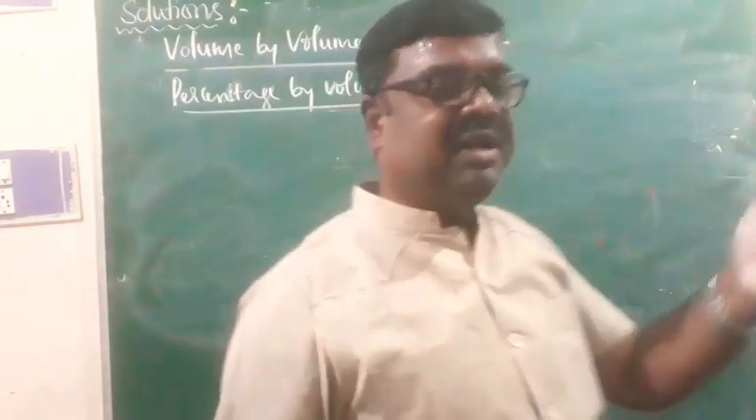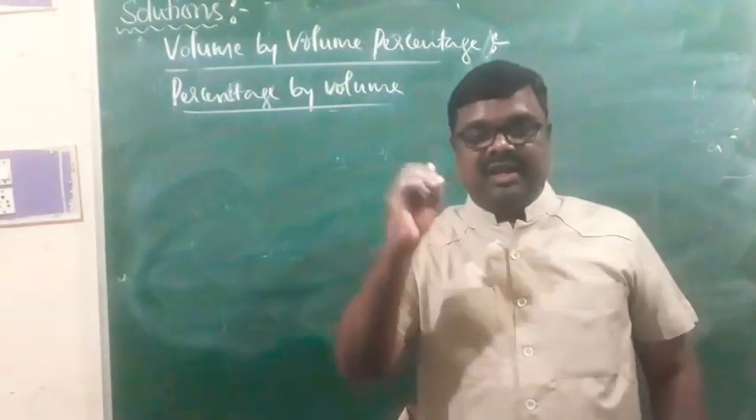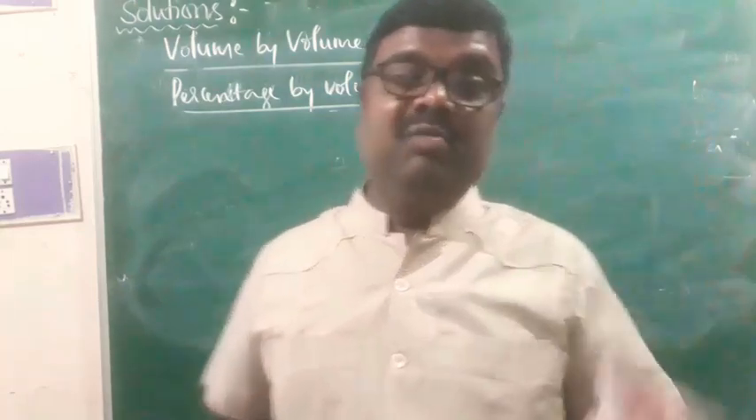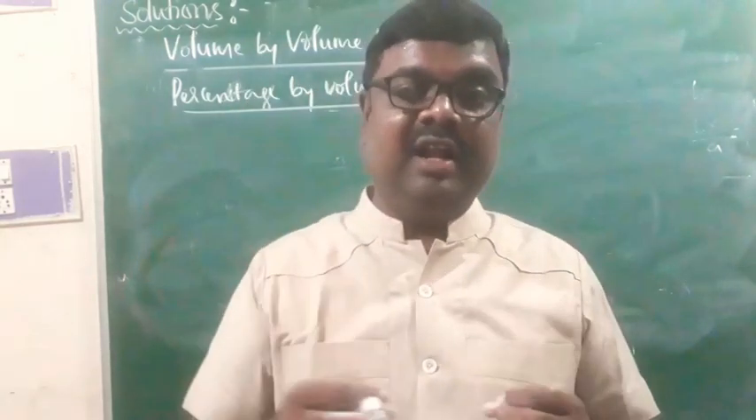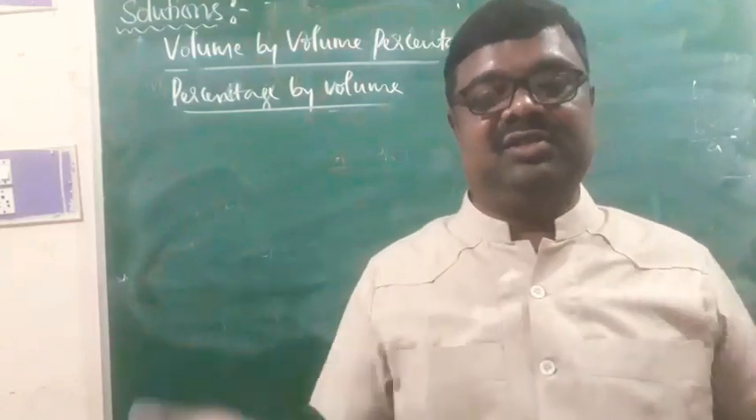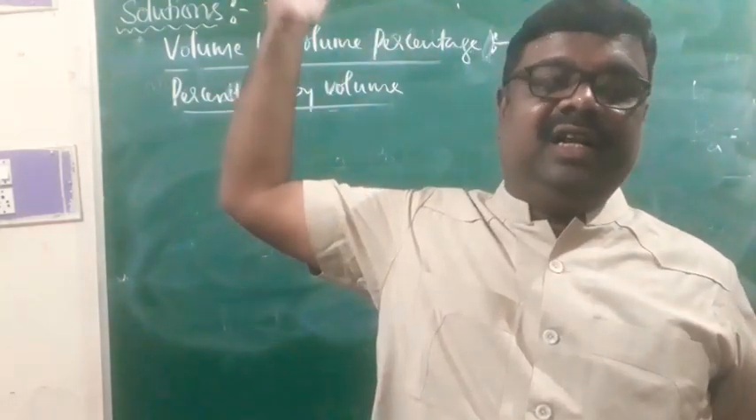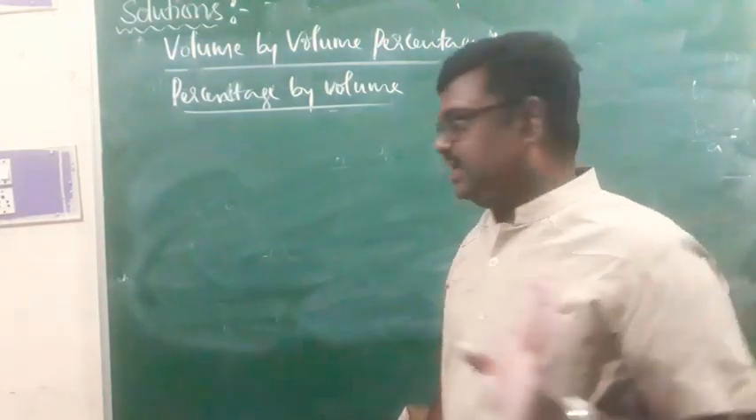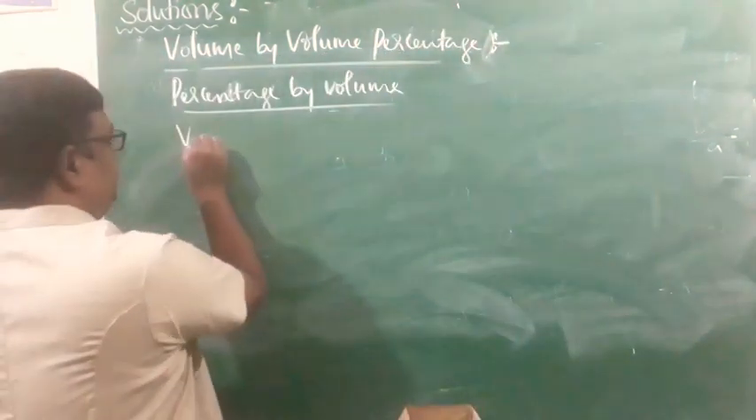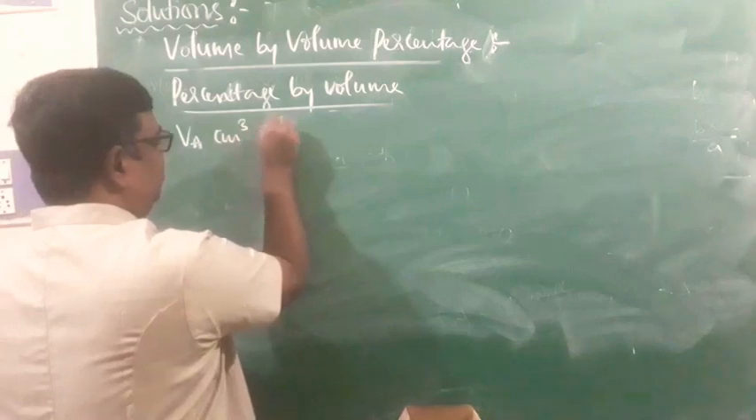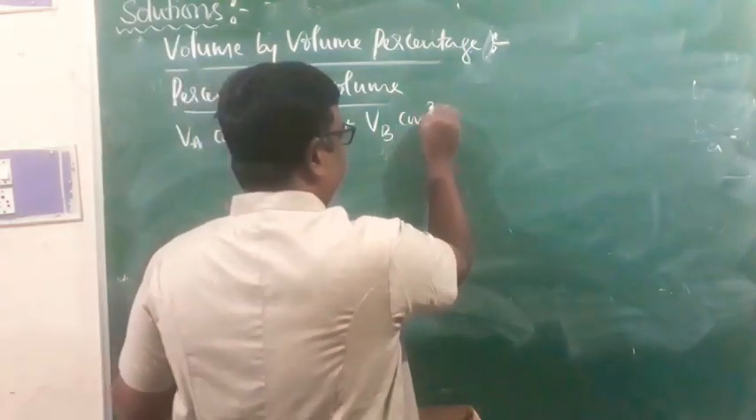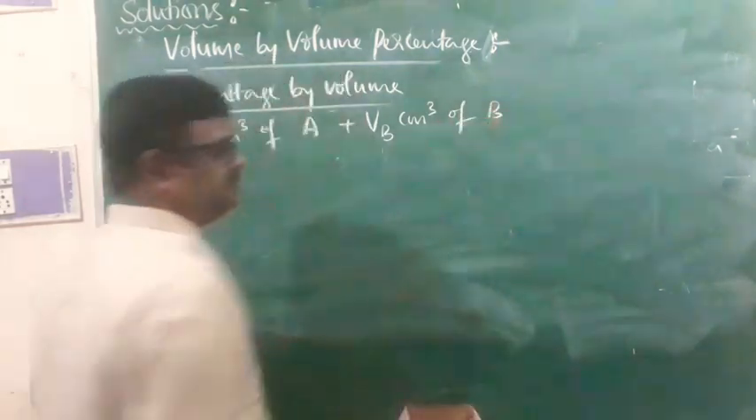ಹೇಗೆ mass by mass ಹೇಗಿತ್ತು ಅದೇ ತರ ಇಲ್ಲಿ ಕೂಡ number of parts by volume of the component, given component dissolved in 100 parts by volume of the solution. ಅಲ್ಲಿ ಮಾಸ್ ಆಗಿ ಅಮೌಂಟ್ ಅನ್ನ ಮಾಸ್ ಅಲ್ಲಿ ಎಕ್ಸ್ಪ್ರೆಸ್ ಮಾಡ್ತಾ ಇದ್ವಿ, ಇಲ್ಲಿ ಅಮೌಂಟ್ ಅನ್ನ ವಾಲ್ಯೂಮ್ ಅಲ್ಲಿ ಎಕ್ಸ್ಪ್ರೆಸ್ ಮಾಡ್ತಿದ್ವಿ ಅಷ್ಟೇ. Imagine it is VA cm cube of component A dissolved in VB cm cube of component B.